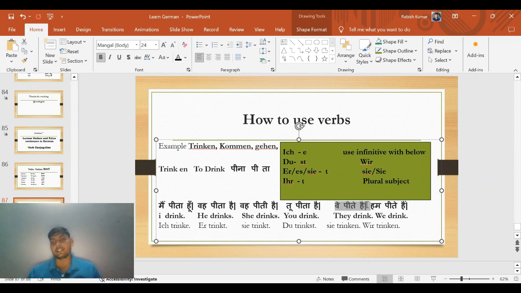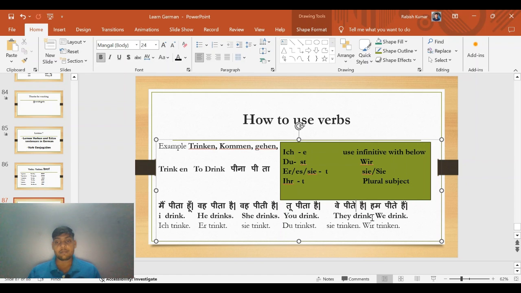Let's take the next one: ve pite hain, hum pite hain, aap pite ho. If any one of them is the subject, that time we will not remove anything and will not add anything to the verb. As it is we will use it in German, but in Hindi we have removed na and used te.